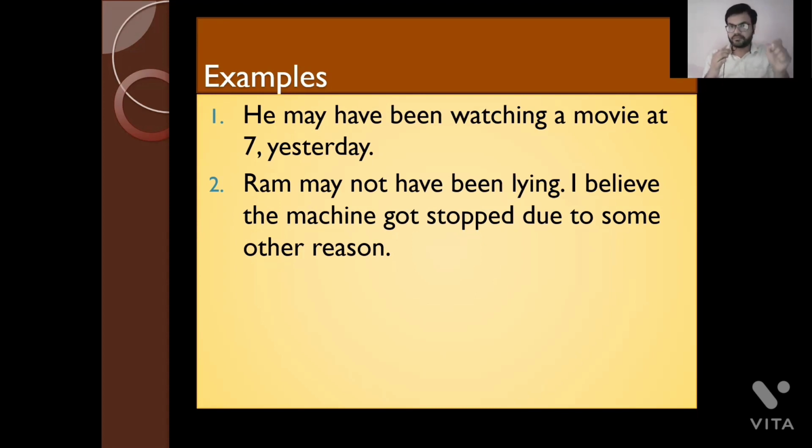So it is a continuous action, watching a movie. That is why I have used this watch plus ing, because it shows that the action is continuous. Okay. Now example number 2, Ram may not have been lying. I believe the machine got stopped due to some other reason.